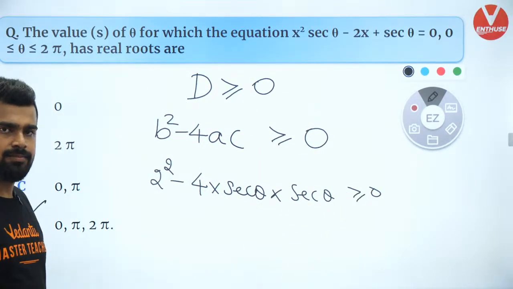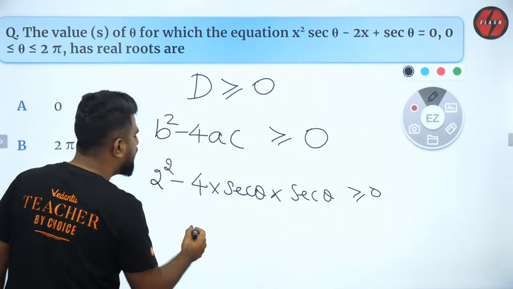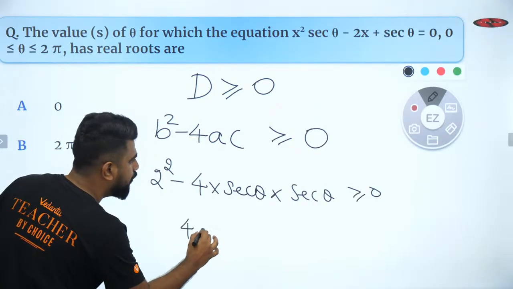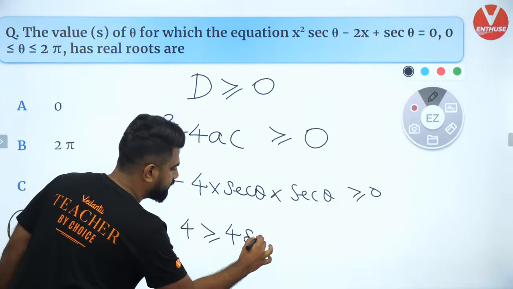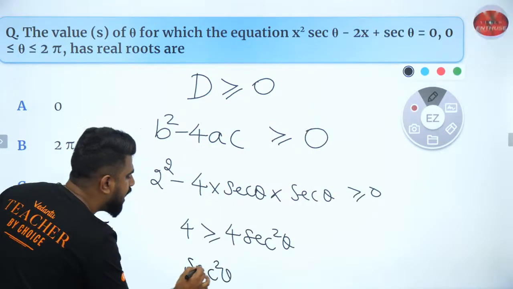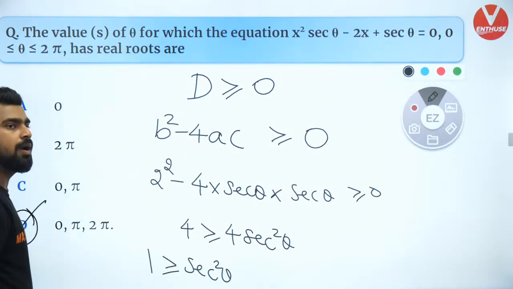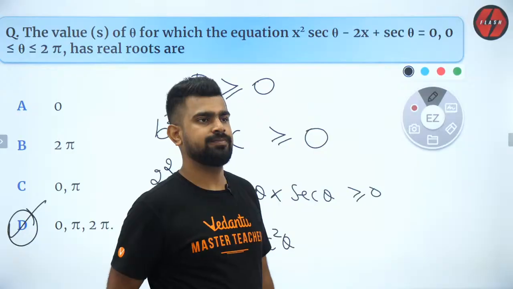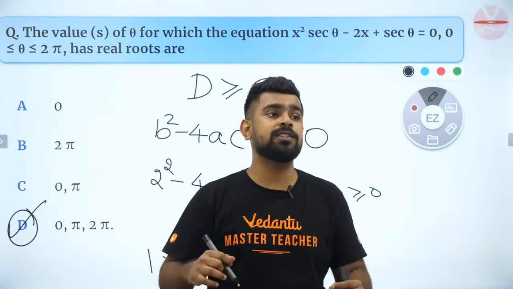Are you all clear? So what will I have over here? I'll have 4 is greater than or equal to 4 secant square theta. So you will have secant square theta to be less than or equal to 1. But is that possible?